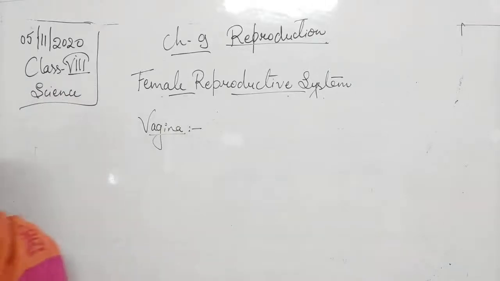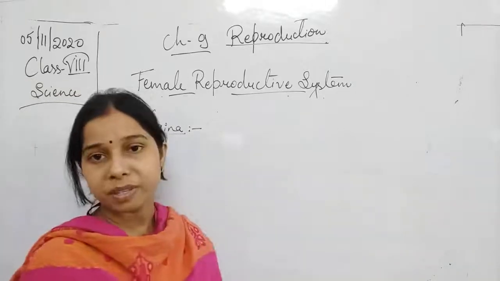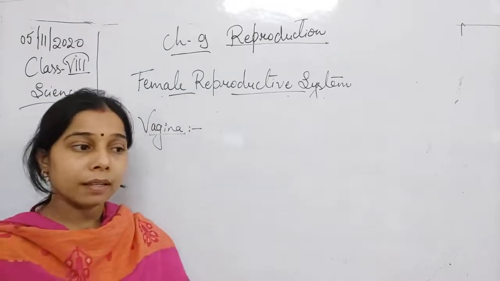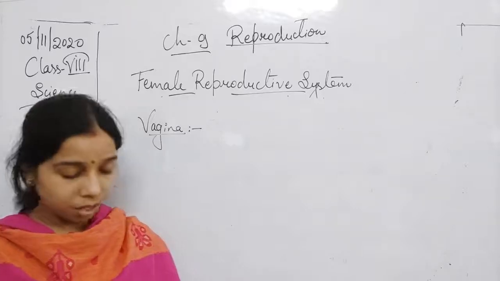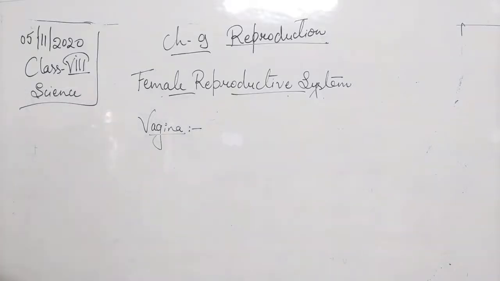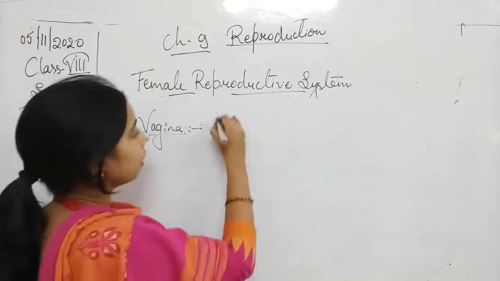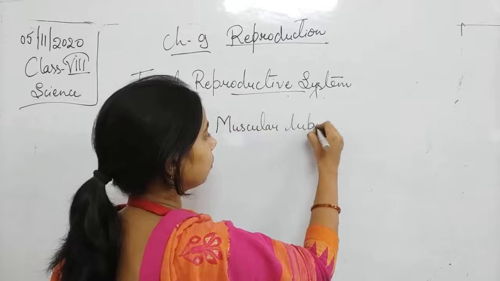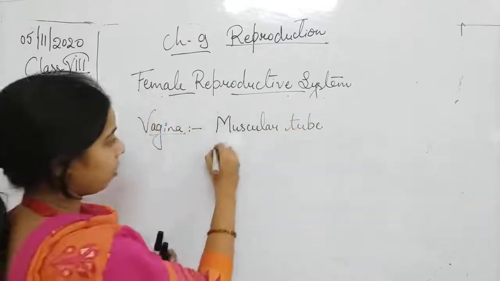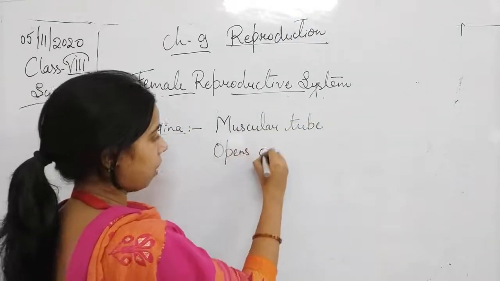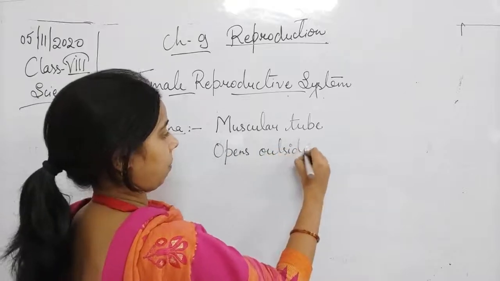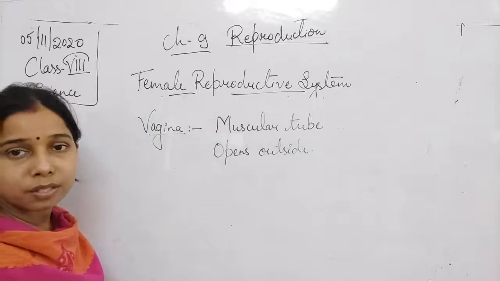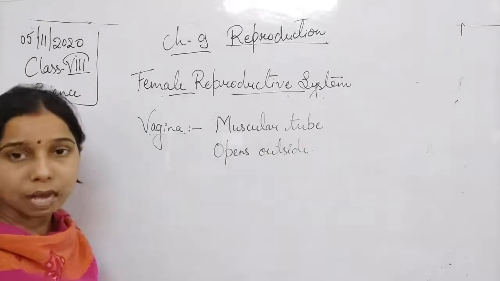The vagina is basically a muscular tube which opens outside. It is a muscular tube-like structure, students, which actually opens outside.